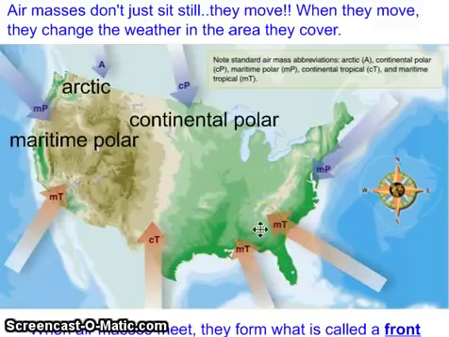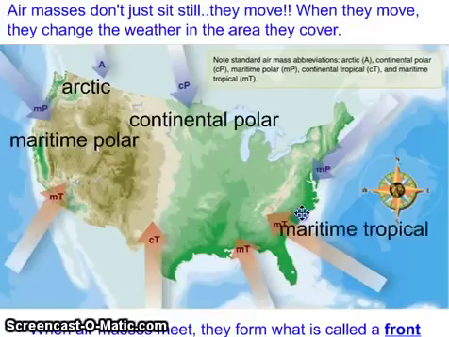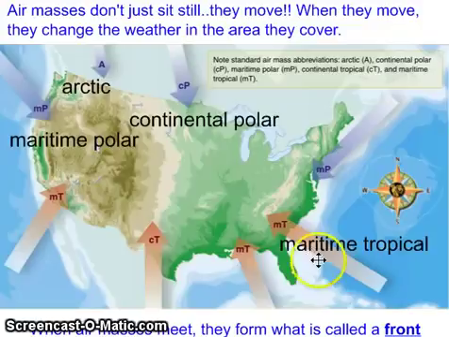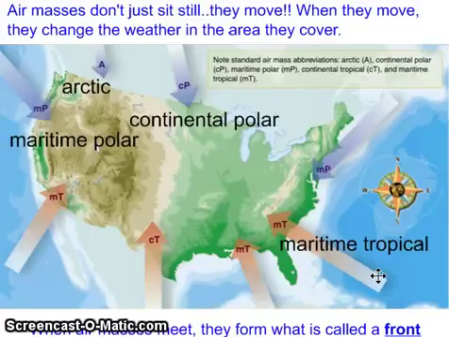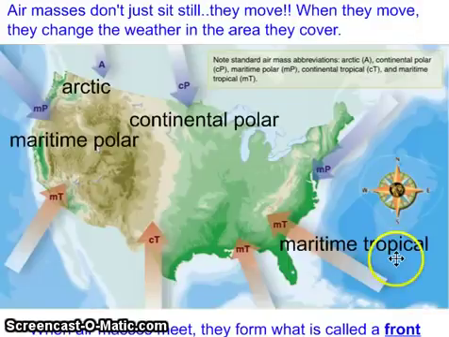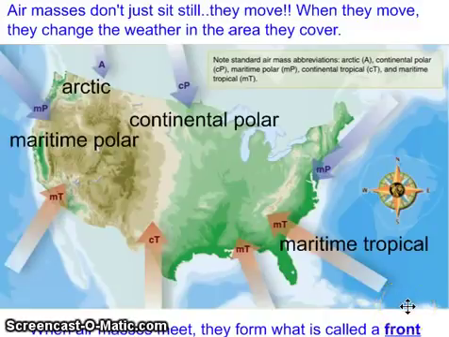Now going toward the southern portion of the United States, right where we live here in South Carolina and Georgia, we have what's called maritime tropical. And maritime, again, means a body of air that forms over water, so it tends to be very humid. And we know that because we have a lot of humid days, especially in the fall, in August and September when we come back to school. Tropical means that it's also very warm. This arrow is red, and it indicates that this is a body of air that's coming from closer to the equator, so it tends to be very warm.